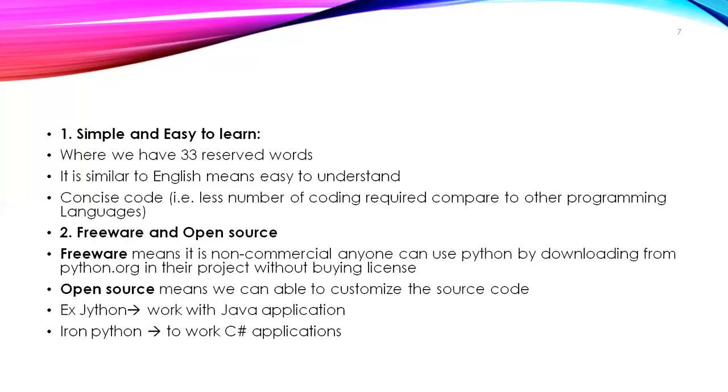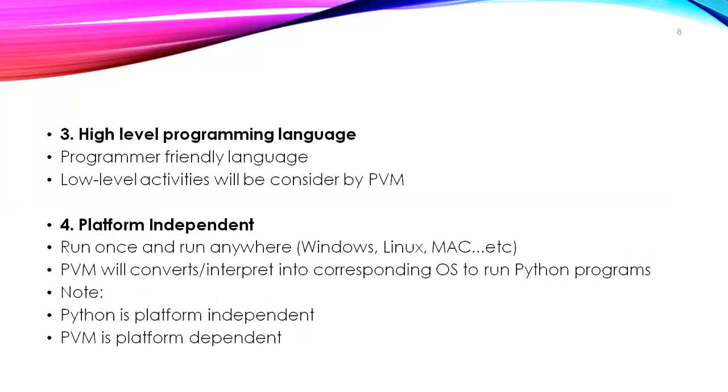So to work with Java applications, Python is customized as what we call Jython. In the same way, to work with C sharp applications, the Python source code is customized as what we call IronPython. The different flavors of Python are there. High level programming language: earlier also I said that it is user friendly. No need to consider low level activities, which will be handled by the Python virtual machine, PVM.